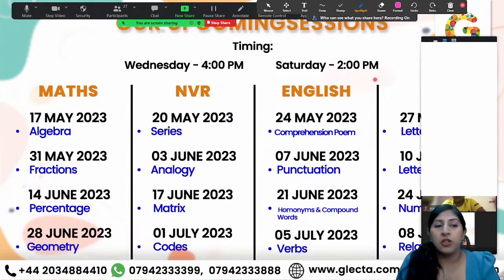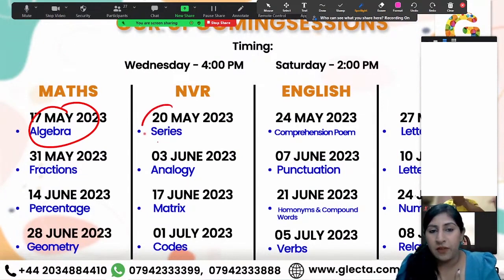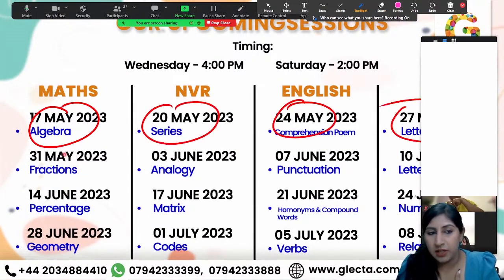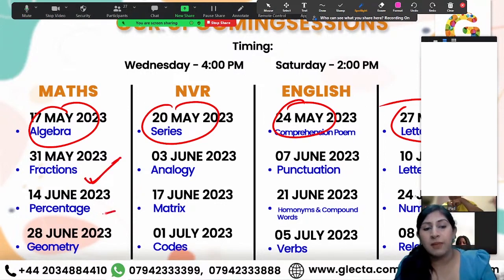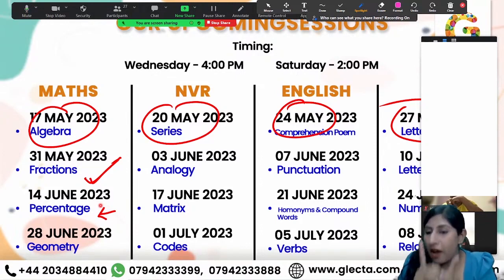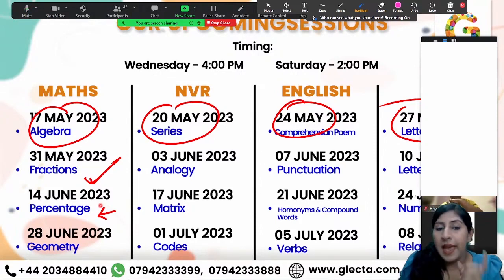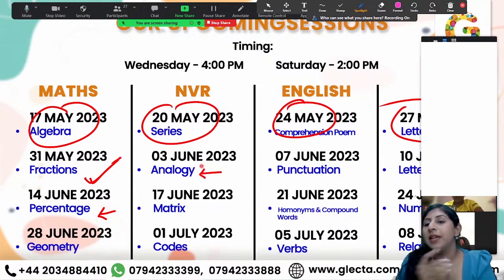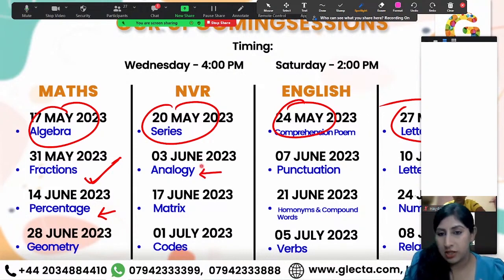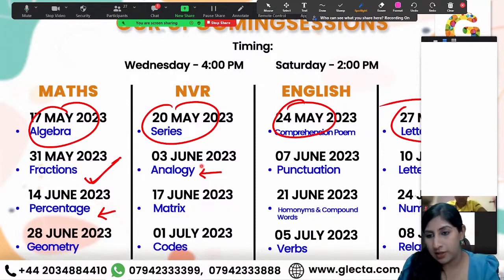So today we have already covered all of these. These are done. Today we are going to do fractions. In the next math session, we are going to do percentages, so you have to revise percentages after the 14th of June. Your next live lesson is this Saturday. For Saturday's lesson, revise analogies. That's an NVR class.